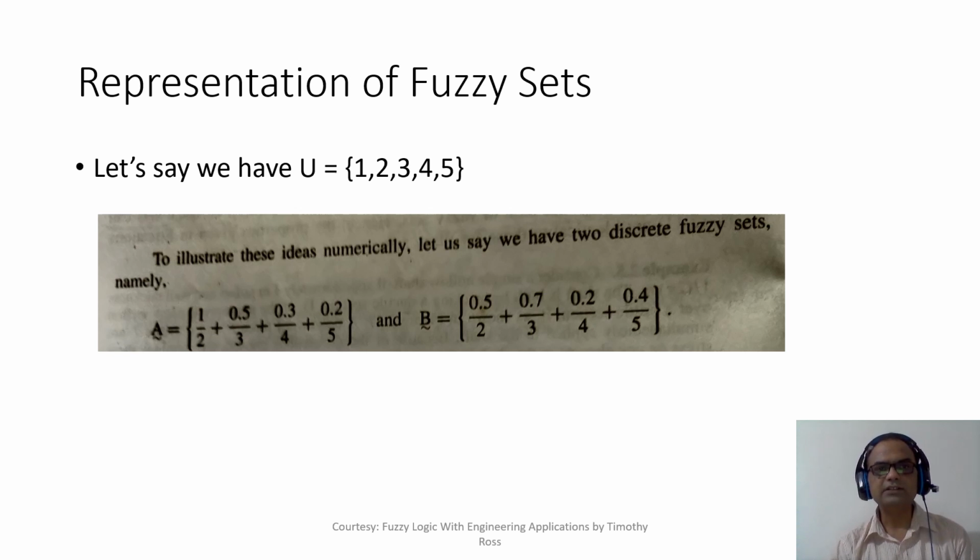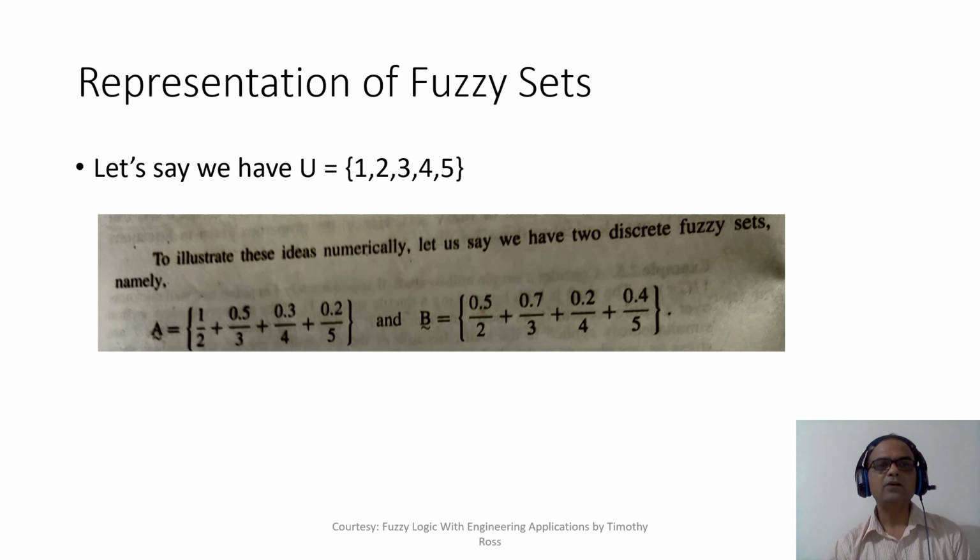What you see is a set symbol as usual, and in the denominator I typically write the elements of the universe. Now you can see that the universe has 1, 2, 3, 4, 5. Here I have written 2, 3, 4, 5. So I have not written 1. Why I have not written 1, I'll explain. If you take set B, same story. In the denominator, we typically write the elements of the universe. Unfortunately, here as well, we have not included 1.